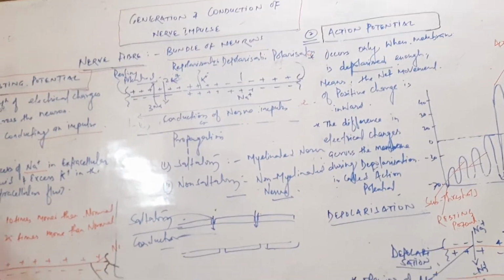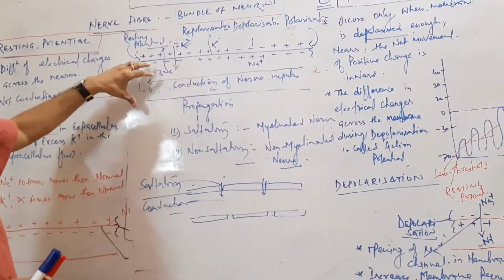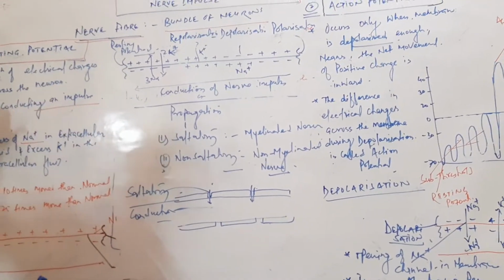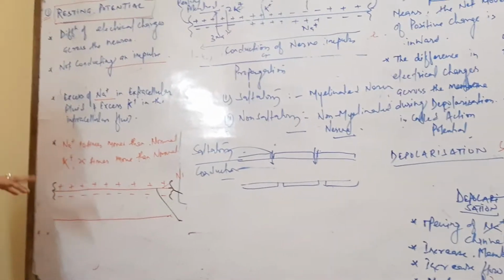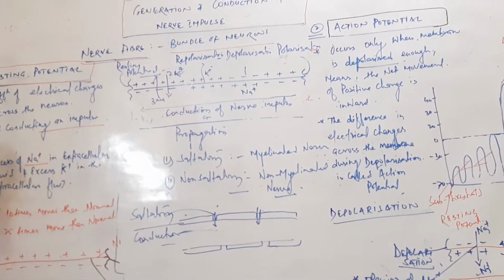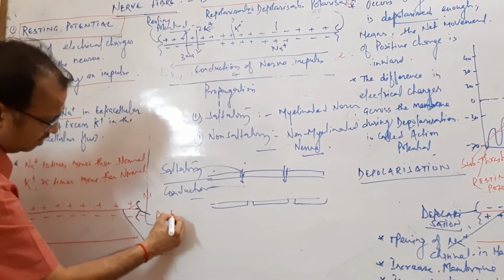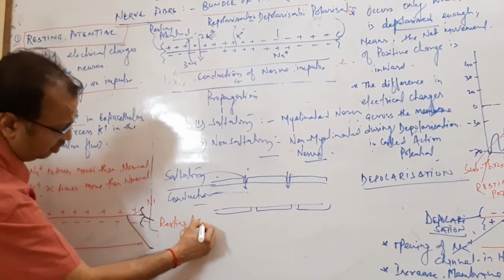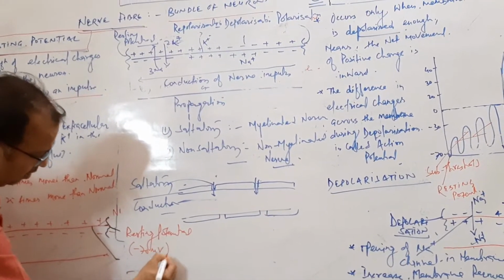So there is more negative charge inside, and the resting potential starts from the negative, with a value of minus 70 millivolt.